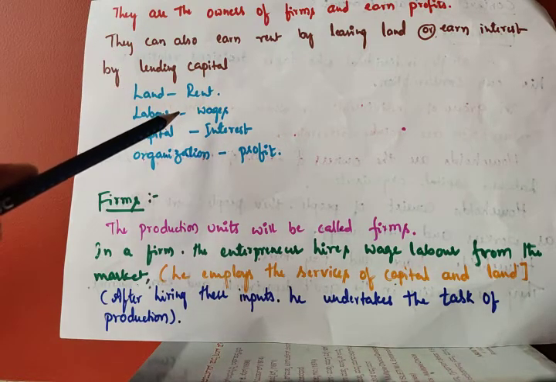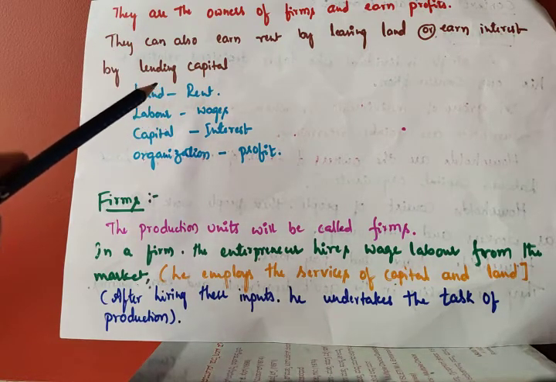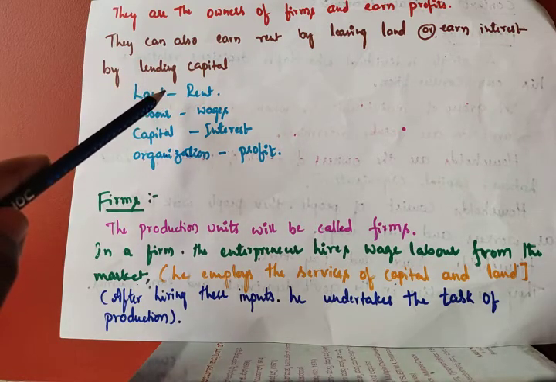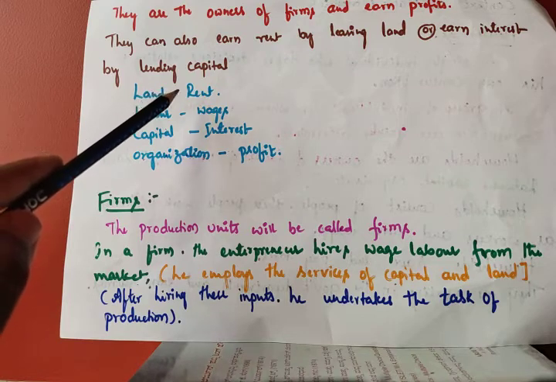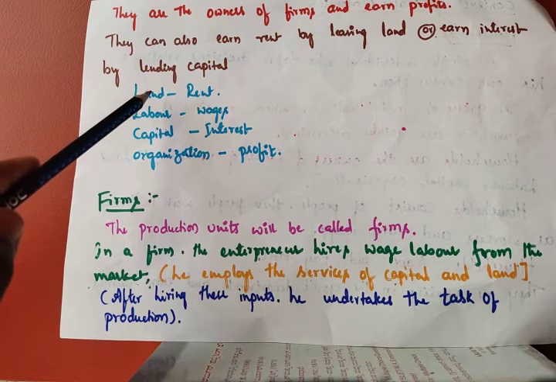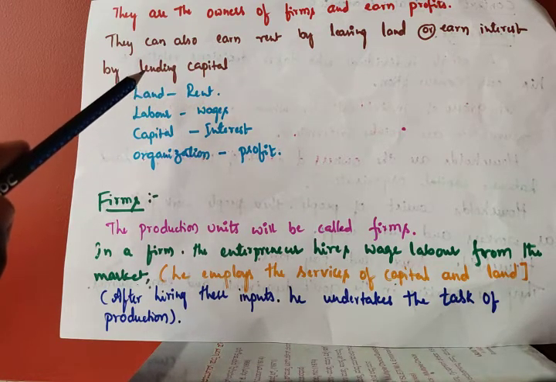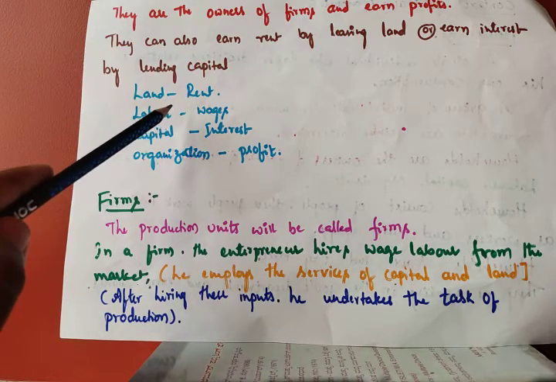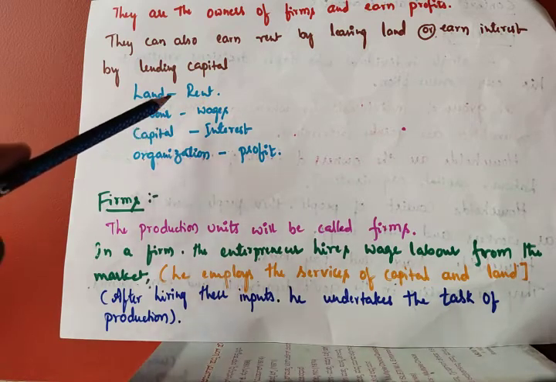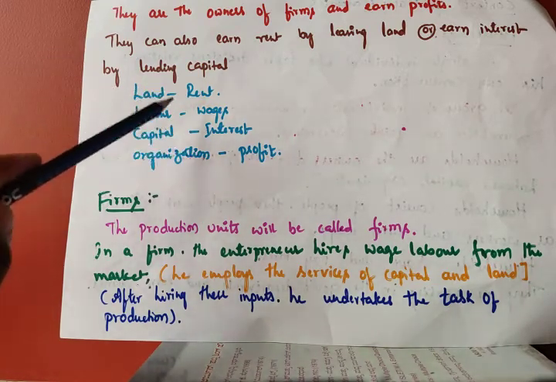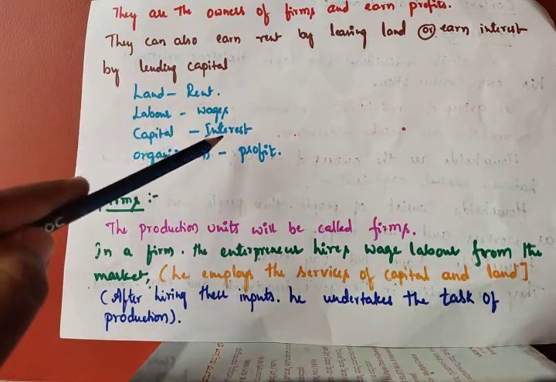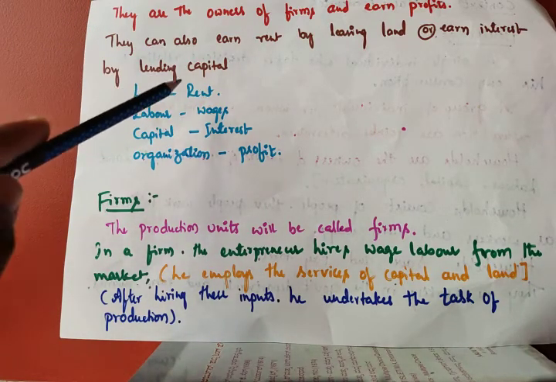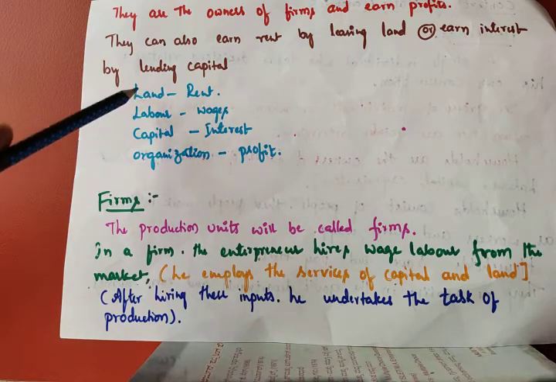I explained this clearly before class. So the revenue he has earned, out of that he should distribute. For the use of the land, we have to provide a reward like rent. For the use of labor, we have to provide a reward, that is wages. For the use of capital, we have to provide the reward, interest. And what remains with him is called profit. So land, labor, capital, these are all four factors of production, and these are all rewards to the factors of production.